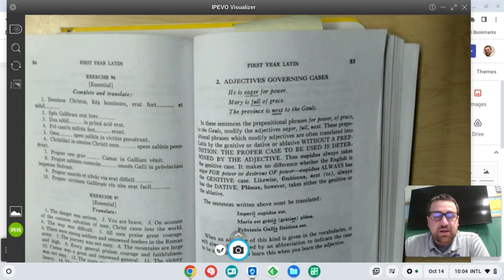Okay, cupidus always has the genitive case. Likewise, finitimus, or next to, always has the dative case. Plenus, however, takes either the genitive or the ablative, and either is correct. Some people used it with the genitive, some people used it with the ablative. The sentences written above must be translated this way.